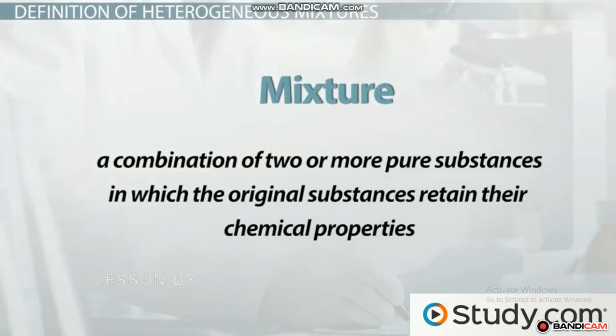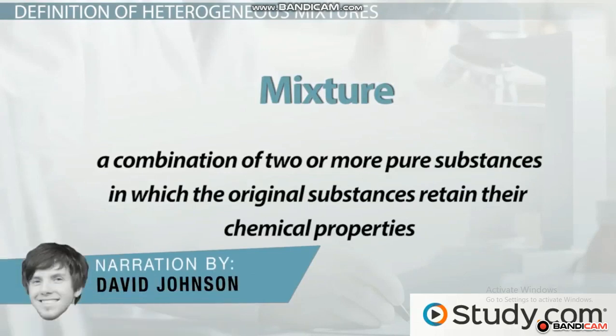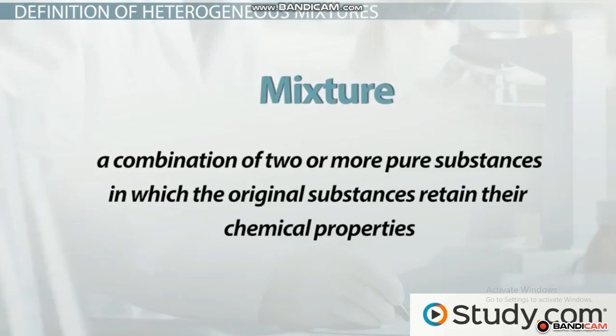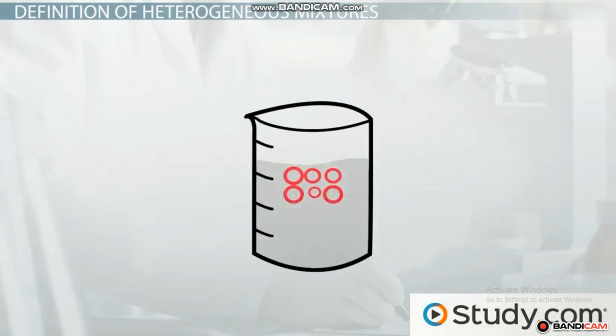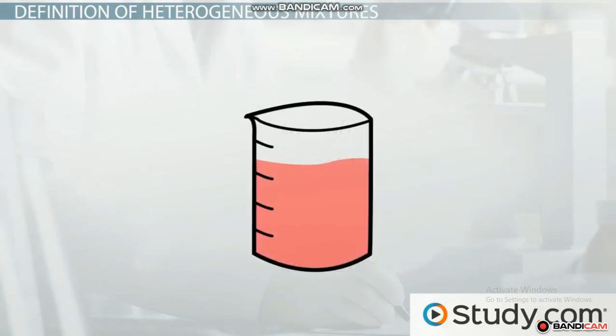A mixture is a combination of two or more pure substances in which the original substances retain their chemical properties. In some mixtures, the initial substances cannot be detected after they have been mixed. In a heterogeneous mixture, the substances do not blend smoothly throughout, and the individual substances that compose the mixture can be detected. Heterogeneous mixtures can typically be separated back into their individual components through chemical or physical means.